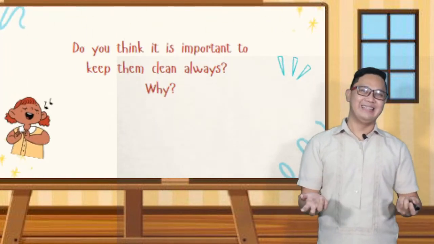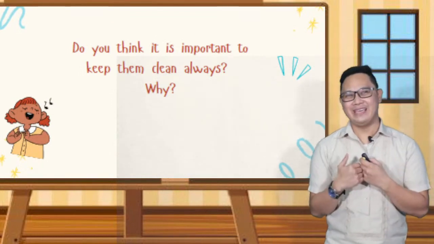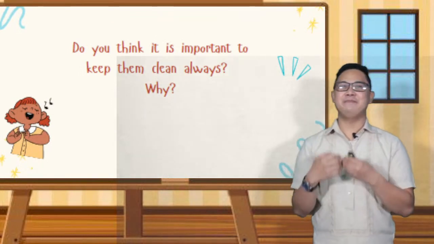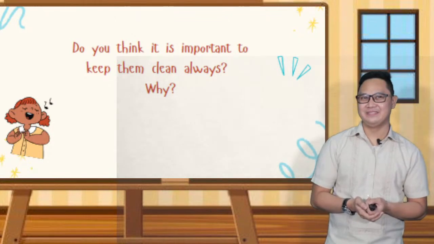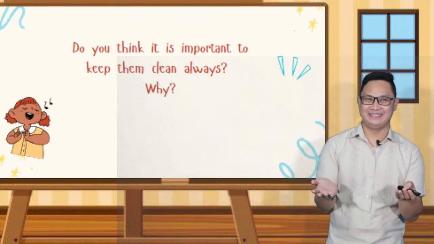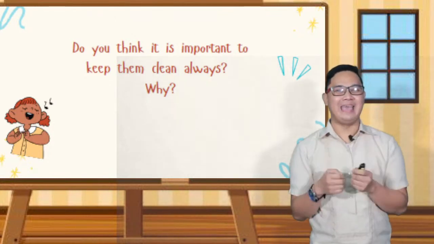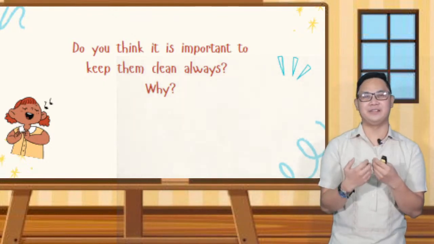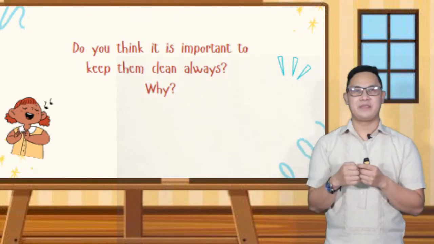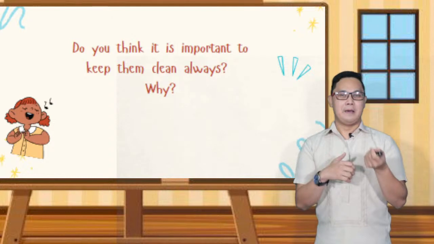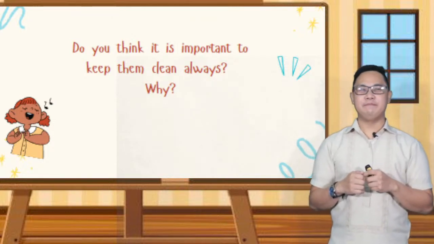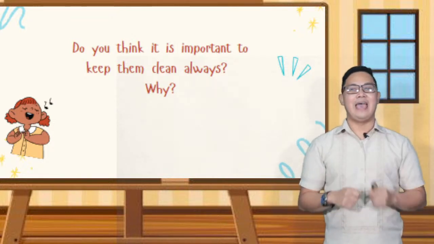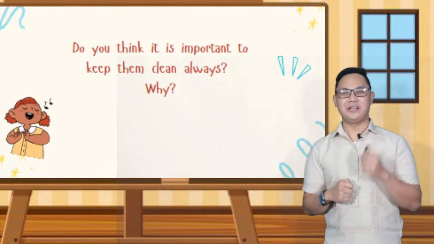All right, last question is, do you think it is important to always keep clean? Why? You keep your ear clean by using cotton buds. Put some oil on the tip of the cotton buds and gently clean your auricles.